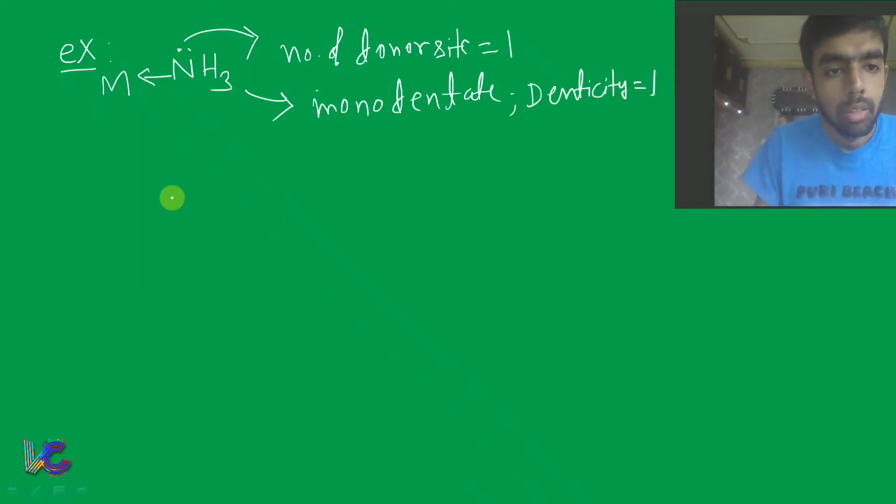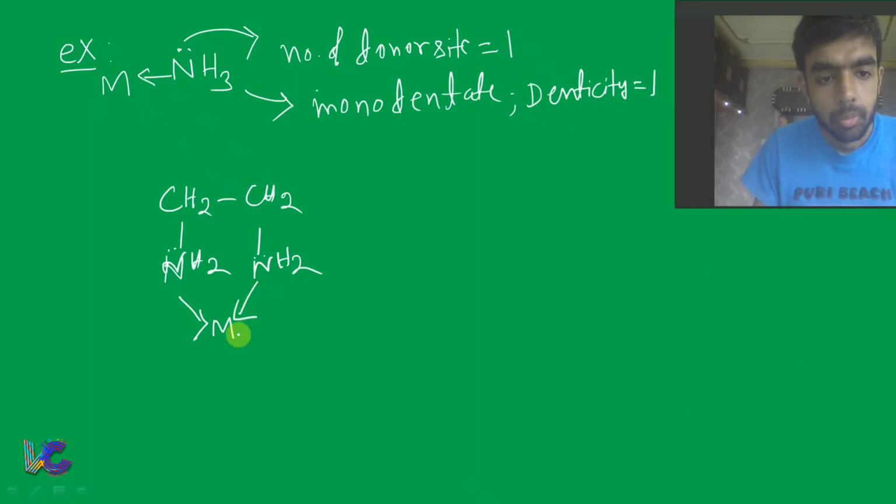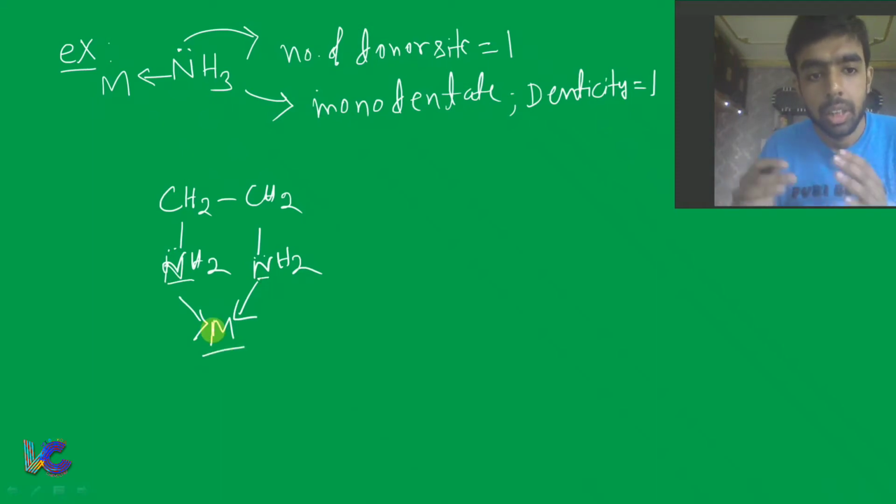Right? Now you take the example CH2CH2 NH2 NH2. In this ligand there are two donor sites, two N atoms, two lone pairs. Fine. Now this is the central metal atom, and these two N atoms are coordinated with the central atom.